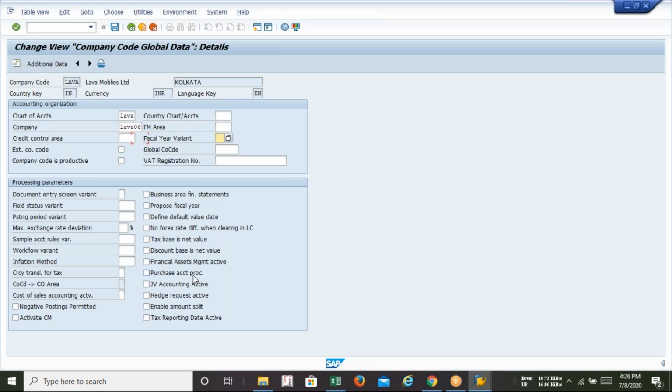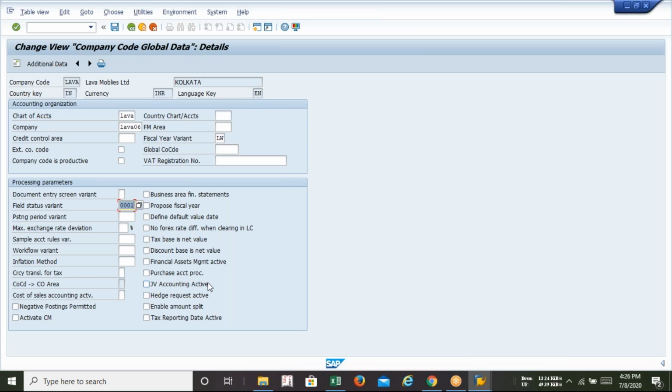So now, what is the fiscal year variant? I forgot: LV or LR. Do you remember what I mentioned in the last class? LV or LR. LV was not there, I think. LW. LW. Thank you, ma'am. LW, and then the field status variant. In the field status variant column, you just enter 0001. This is the default setting.